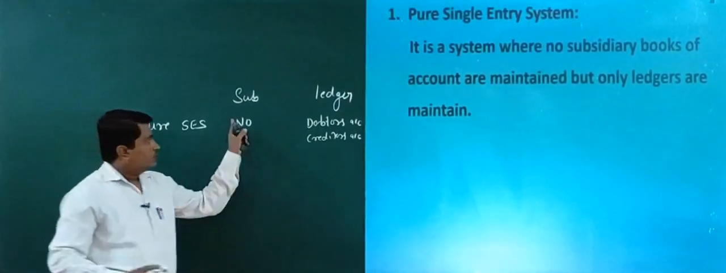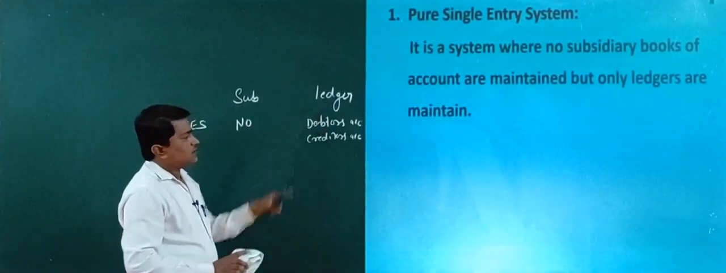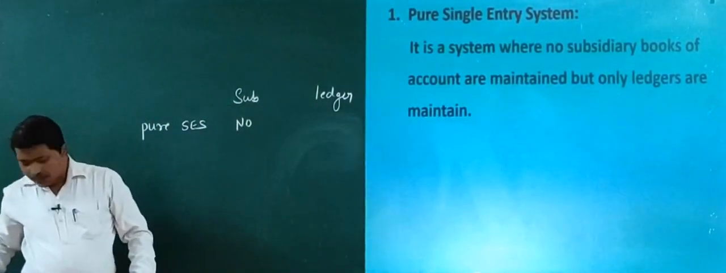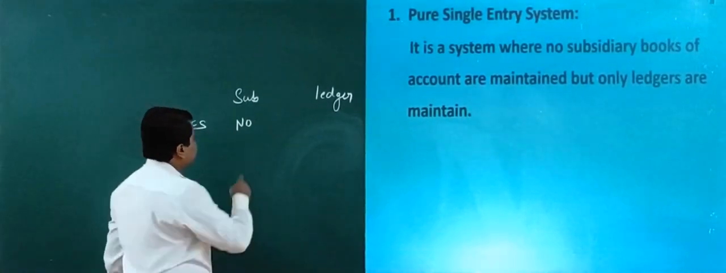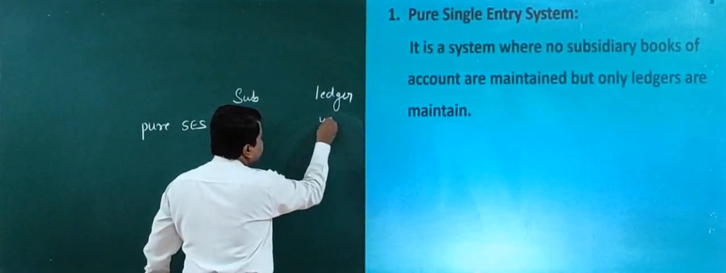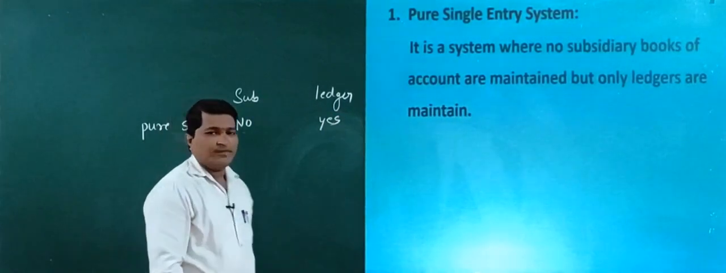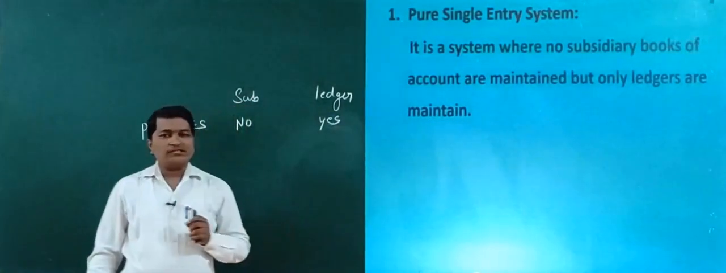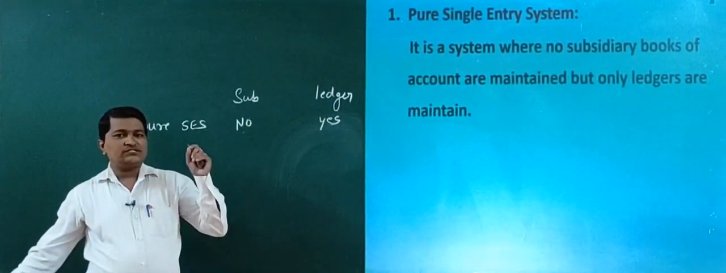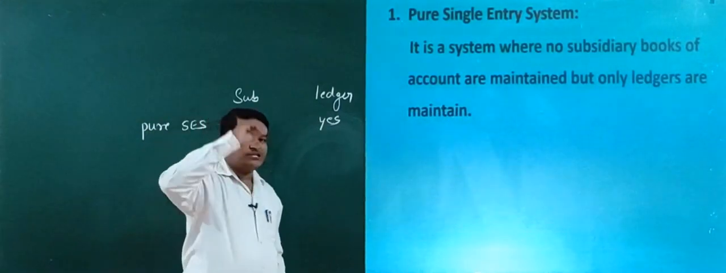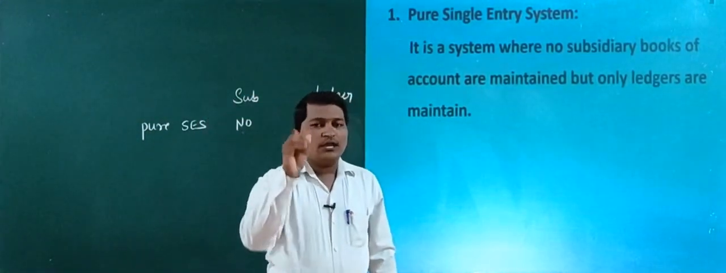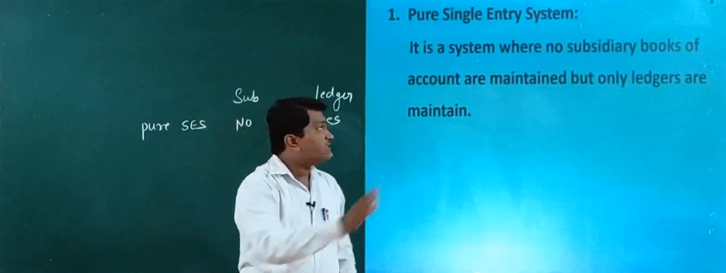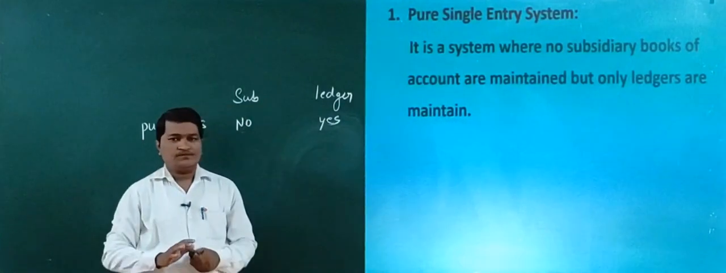So here, personal ledger account means we can go for debtors account and creditor account. So in simple terms, pure single entry system means no subsidiary books, but ledger accounts are maintained. Yes, ledger accounts are maintained. This is what we call pure single entry system. So what is pure single entry system? Pure single entry system is a system where no subsidiary books are maintained, but only ledger accounts are maintained. Such a system of single entry is called pure single entry system, right?